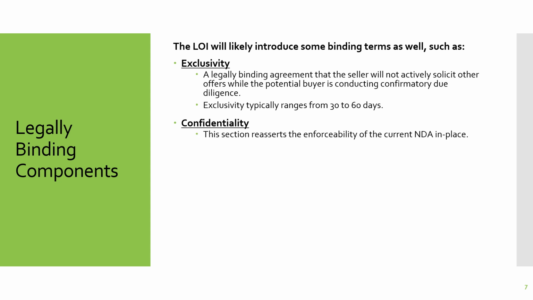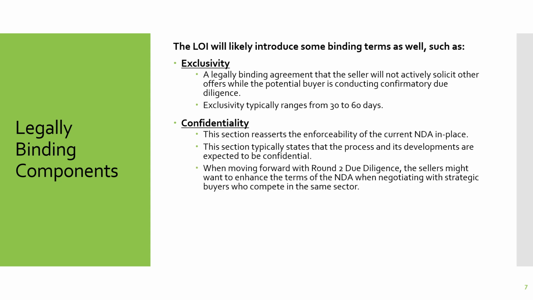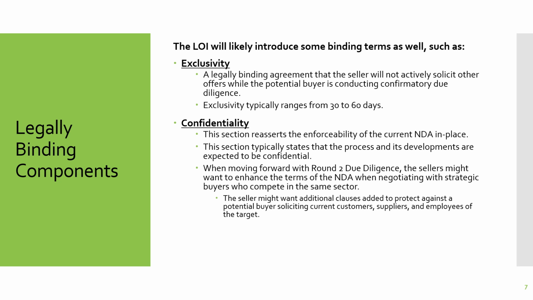Confidentiality. This section reasserts the enforceability of the current NDA in place. This section typically states that the process and its developments are expected to be confidential. When moving forward with round 2 due diligence, the sellers might want to enhance the terms of the NDA when negotiating with strategic buyers who compete in their same sector. The seller might want to add additional clauses to protect against potential buyers soliciting current customers, suppliers, and employees of the target. Governing laws. This section determines the state laws that will govern the letter of intent.